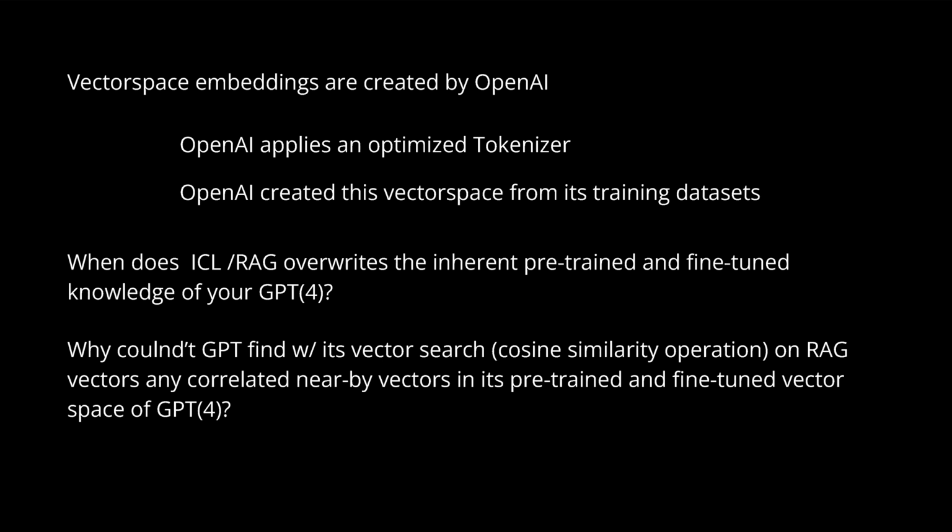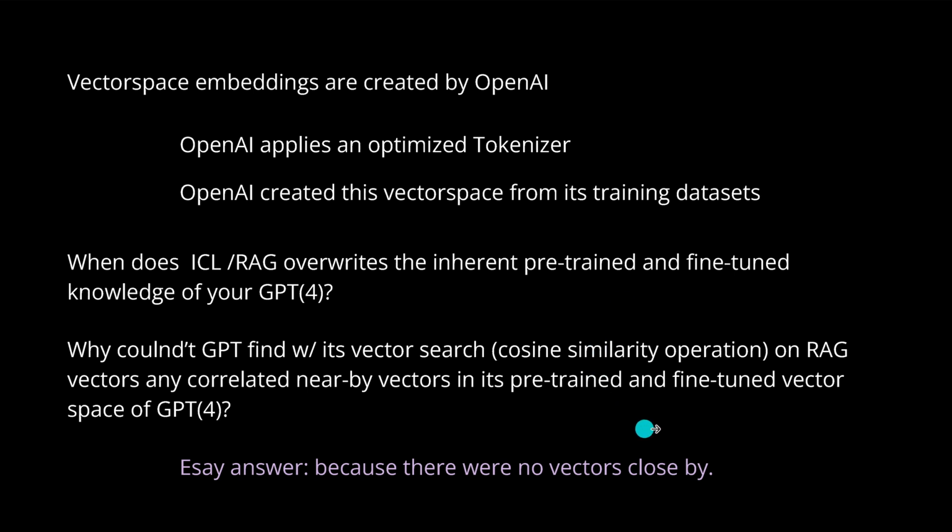And the second question was, why couldn't GPT find with its vector search, and this means the cosine similarity operation on a mathematically constructed vector space based on the RAG data, any correlated nearby vectors in the vector space of its pre-trained and fine-tuned GPT-4, for example? And now the answer is very simple: because there were no similar vectors close by.